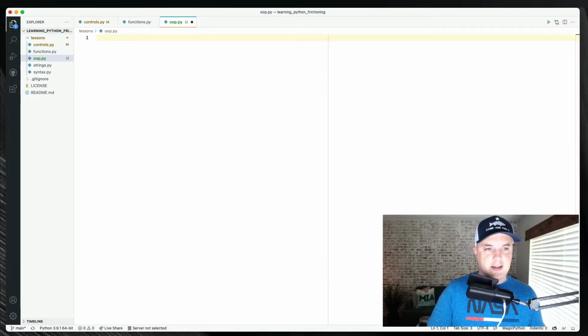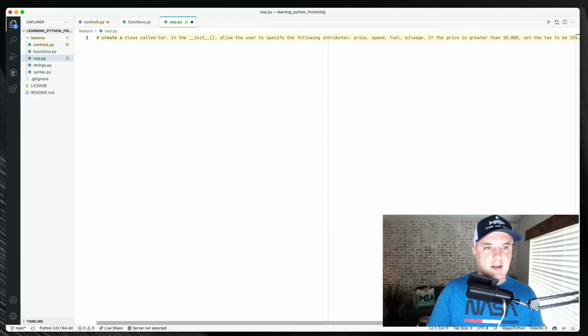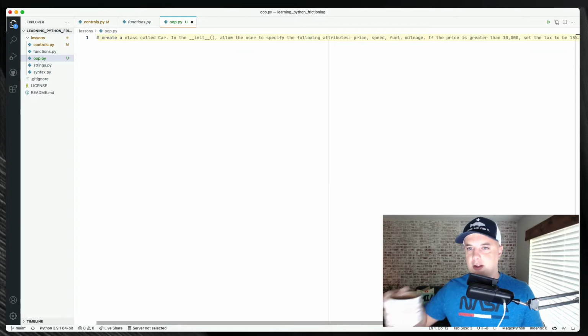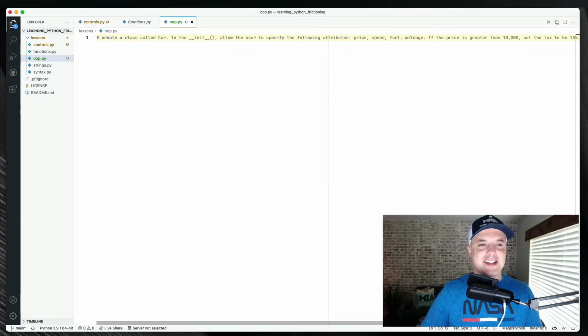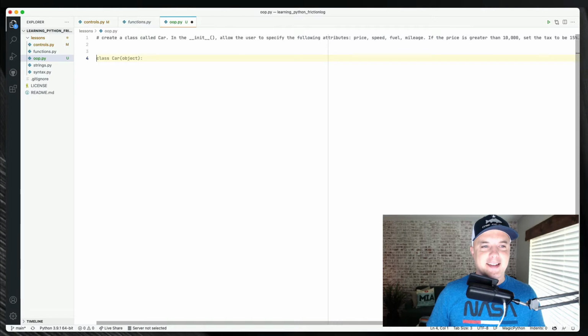What's going on, guys? Create a... Oh, my word. Look at that huge... Allow the user to specify the following attributes. Price, speed, fuel. Yeah, that would be a car. It has tax and everything. This has got to be some school exercise. It doesn't do anything. Look at that. Oh, wait.